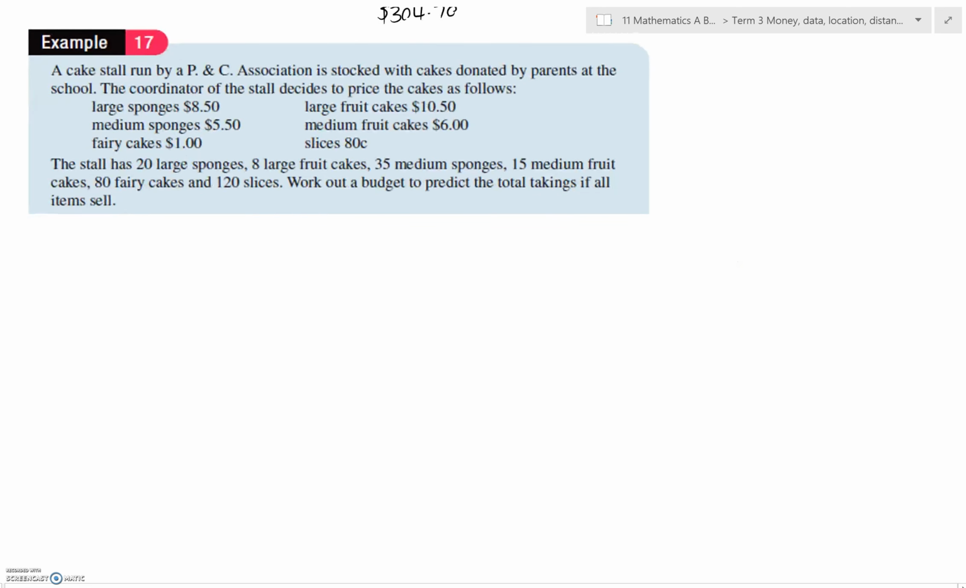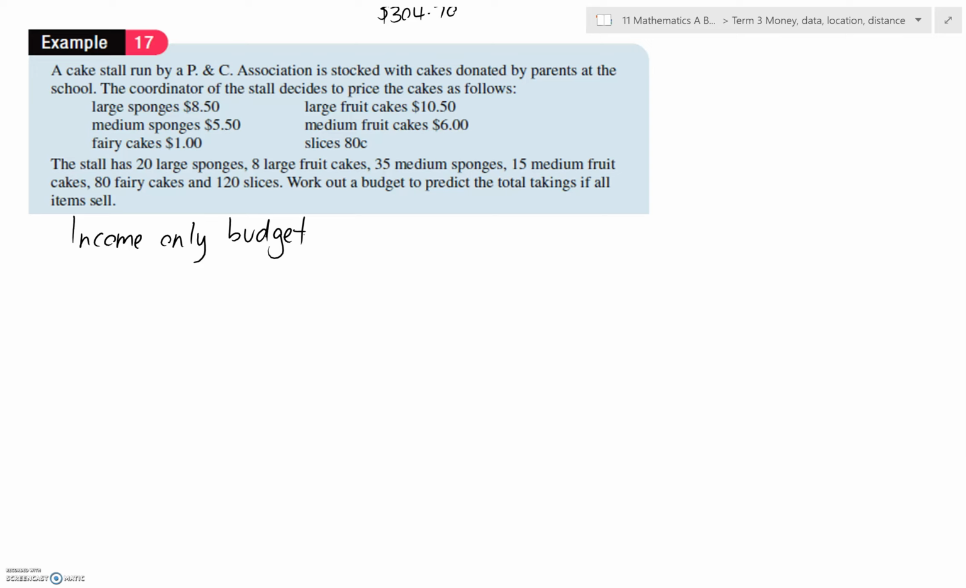So what we're going to look at now is an example of an income only budget. So there's no reason you can't do that. And this might be done to try and determine how much money you might make from something. How much we're going to make. Is that going to be worth our while? Would we bother? Okay, so let's have a look.